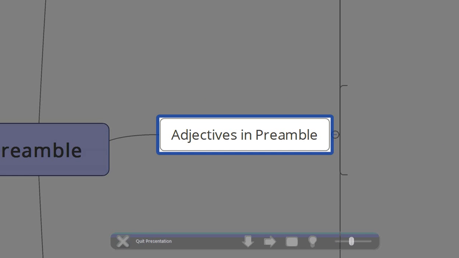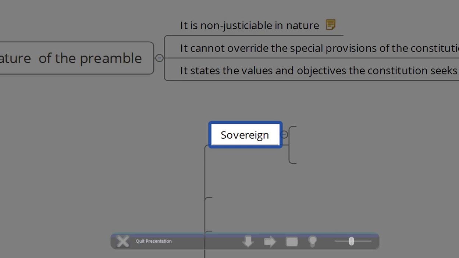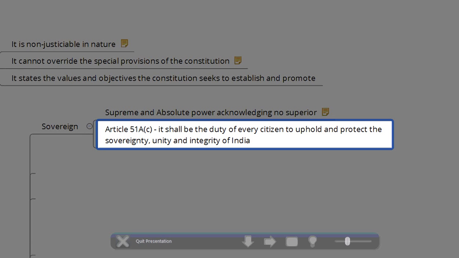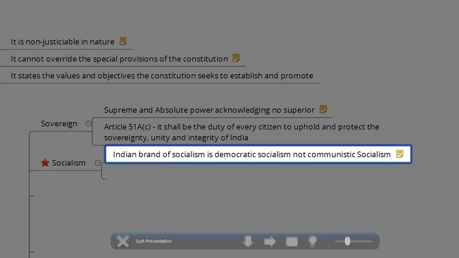Now let's see about the various objectives in our preamble. The first one is sovereign. Sovereign means the supreme and absolute power, acknowledging no superior. And also Article 51A subsection C says it shall be the duty of every individual to uphold and protect the sovereignty, unity and integrity of India.